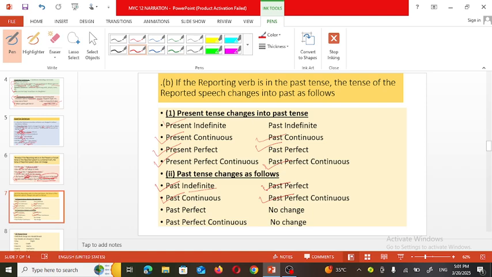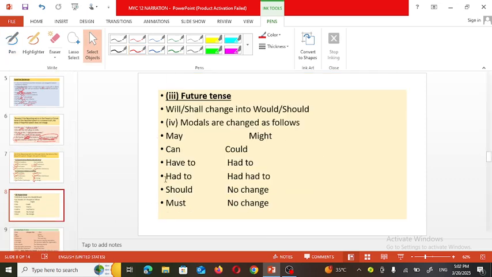But if the sentence in inverted commas is in past perfect or past perfect continuous tense, then there won't be any change in the sentence, no change at all. Now the next rule, when the sentence is in a future tense, what change can